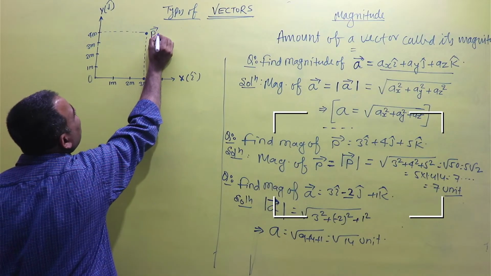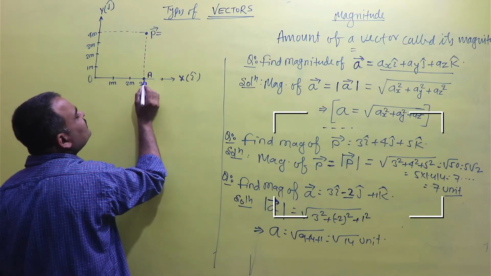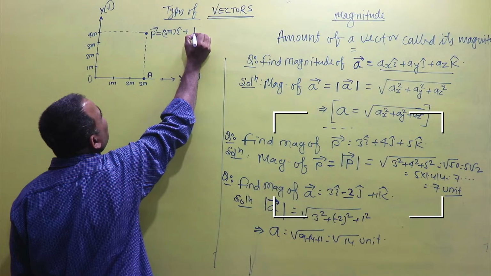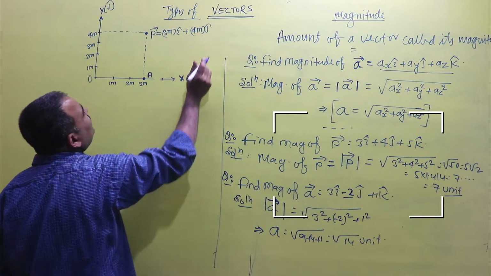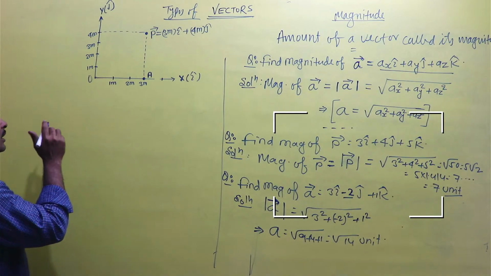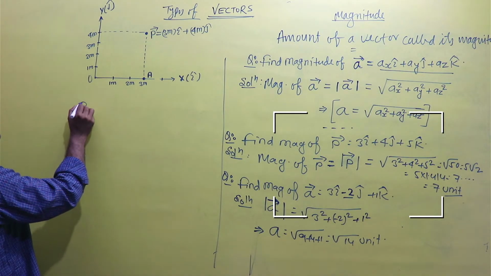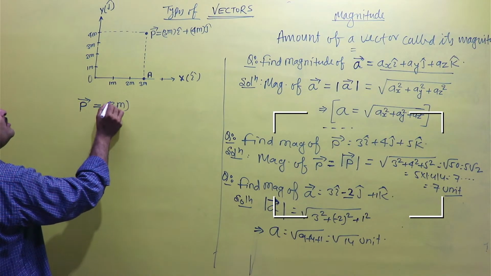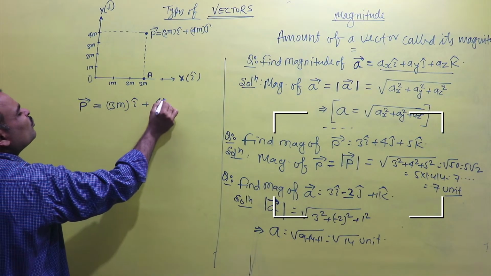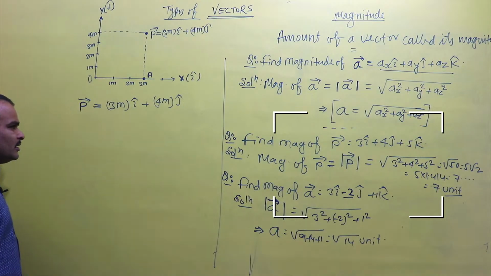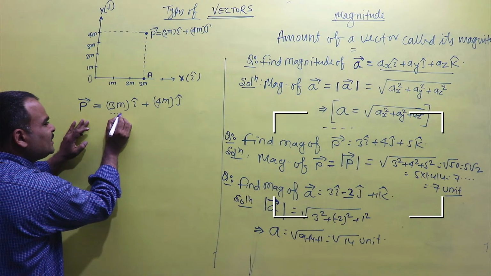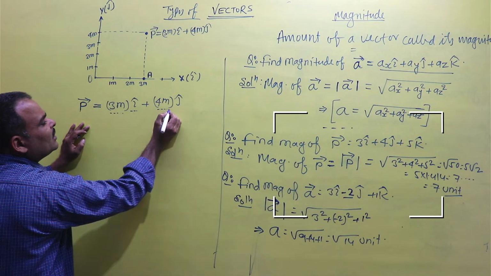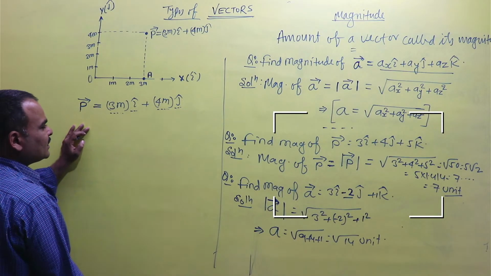The vector P may be written as 3 meter I cap plus 4 meter J cap. Now P possesses the sign of vector. It is written as 3 meter I cap plus 4 meter J cap. This is a vector because it possesses magnitude 3 meter in the direction of the x-axis, and again magnitude 4 meter in the direction of the y-axis.